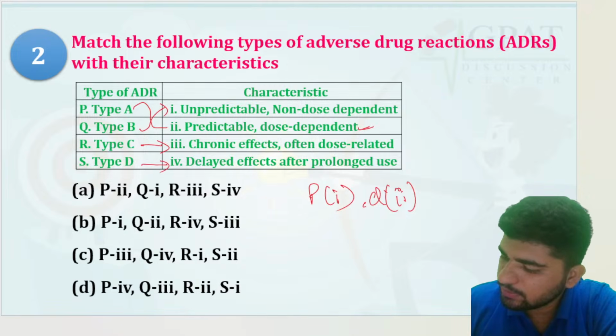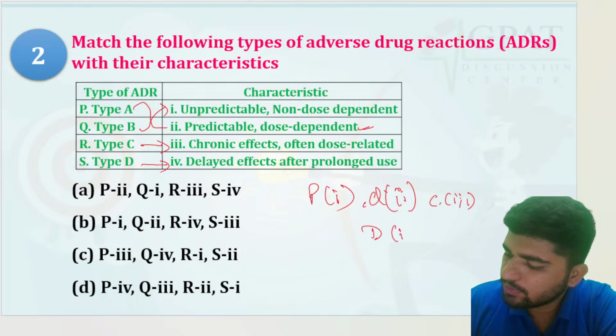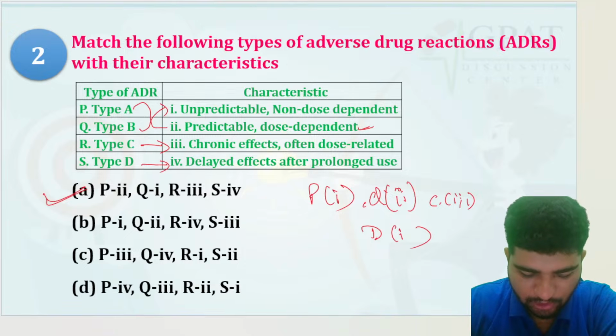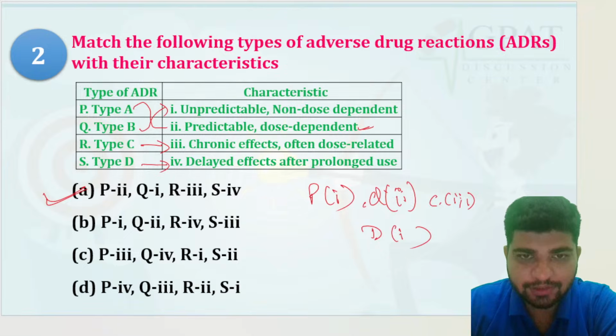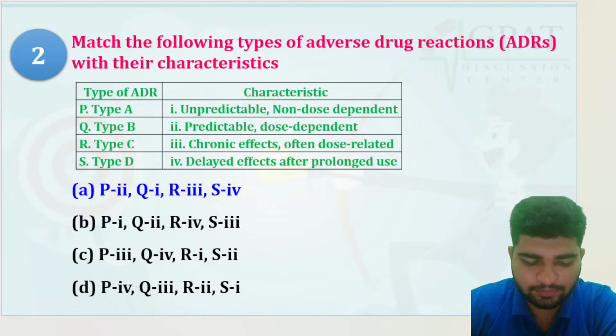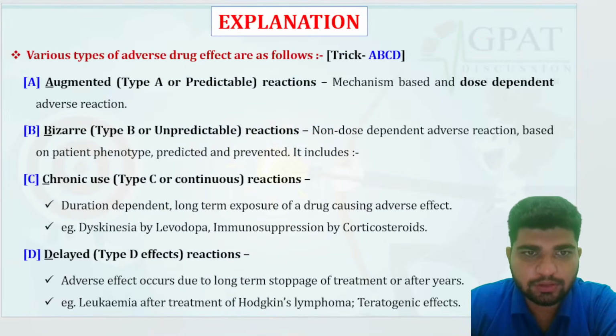C is third and D is fourth. Which option would be right? This option would be right. Yes, augmented and bizarre. So the right option is A. A is for augmented, B for bizarre, that is type B or unpredictable.